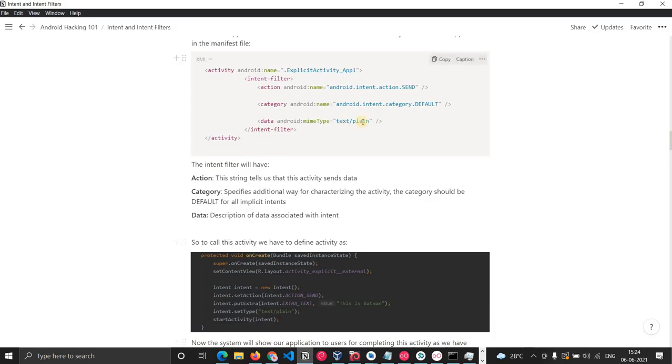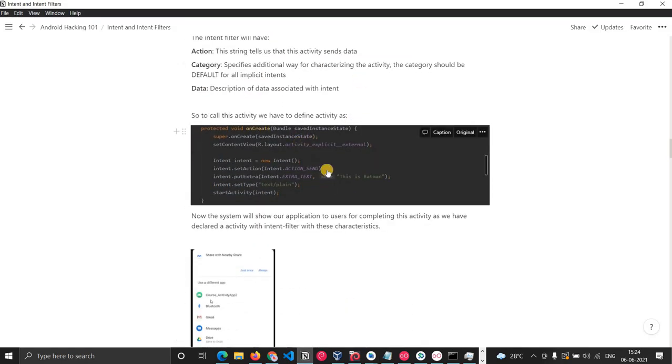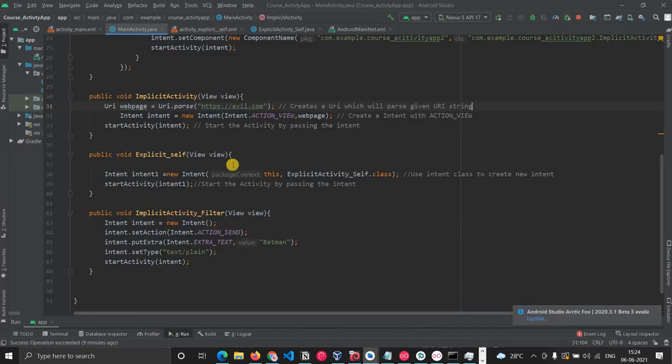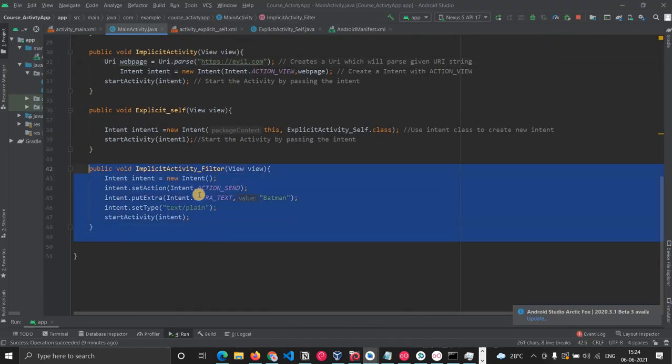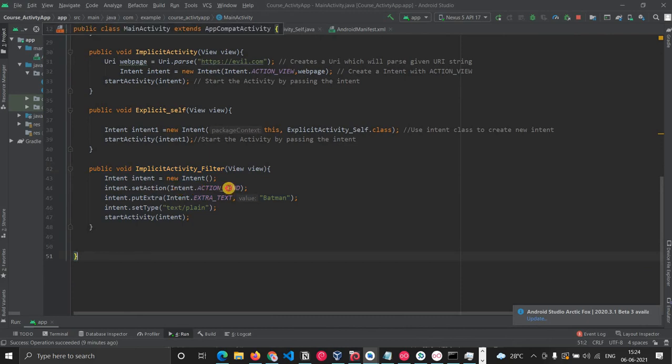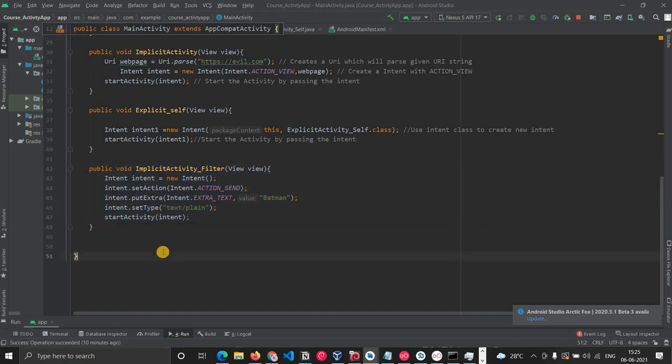So this is method 1 with the help of an intent filter, but there is one more method. This is the code which is used to call that. This code will be in app1. If you look at that code, we are setting the action as action send, and we are providing the MIME type as text plain. That is why that activity reacted, because it has an intent filter with these kinds of properties.